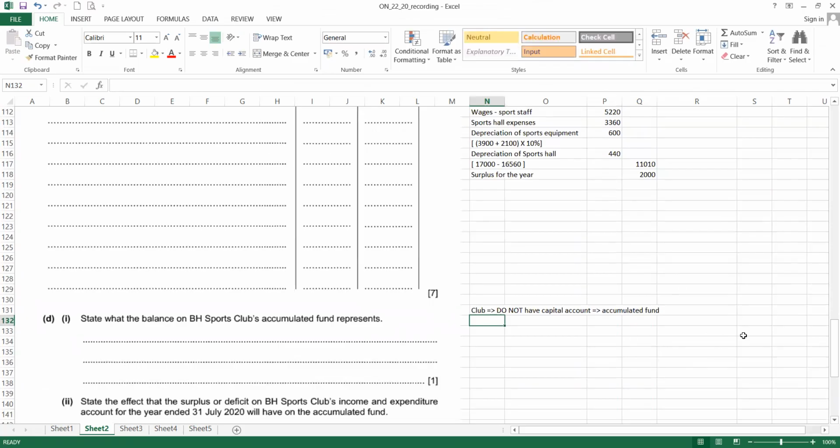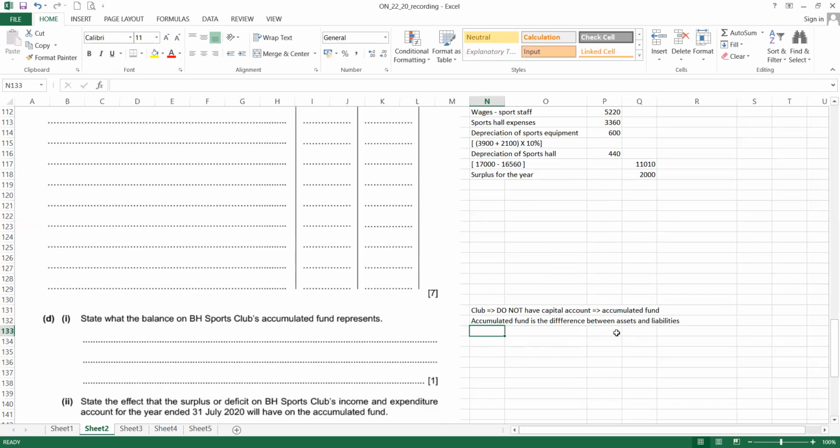So here we can say that accumulated fund is the differences between asset and liability. Or another way, when you just started the club business, just started the club, where you get this accumulated fund?